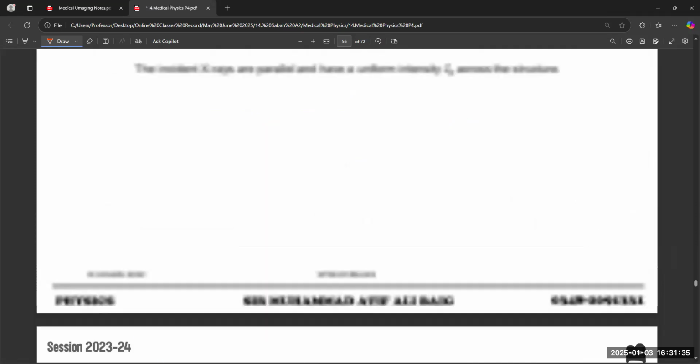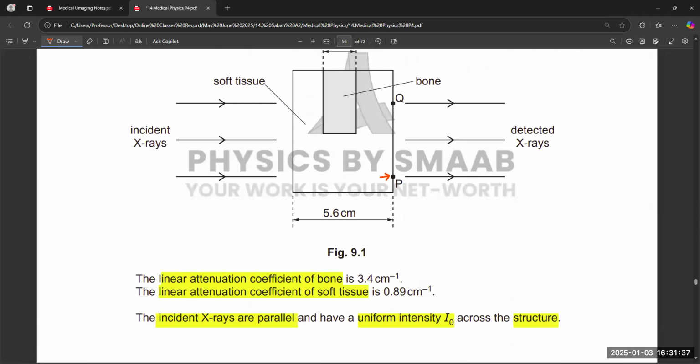So 5.6 is the total distance traveled, so definitely it is equal to x. And there are two coefficients given. Which coefficient do we need to use for the first part?